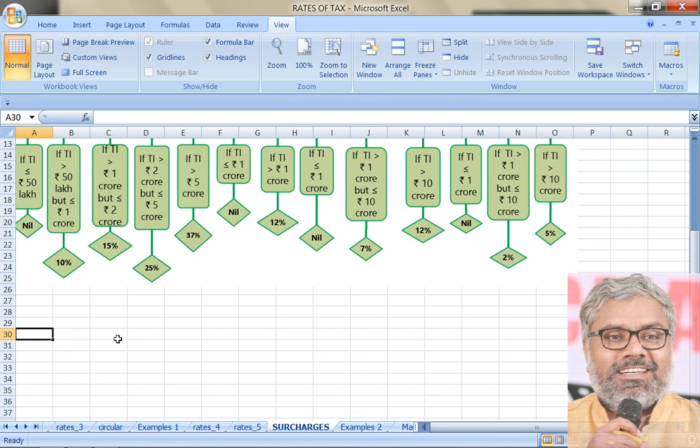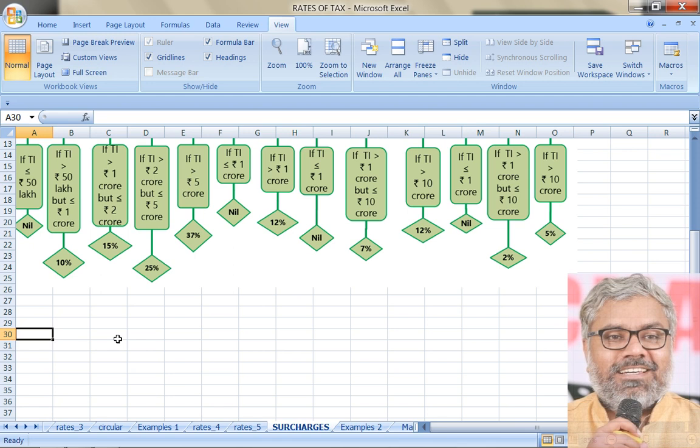1, 2, 3, 4, 5, 6, 7, 8, 9, 10, 11, 12, 13 possibilities are there for different surcharges. 13 different cases can be given for marginal relief also, because each of them has a possibility of having an income in that range, and in that range surcharge is applicable. Wherever surcharge is applicable, automatically there is marginal relief.